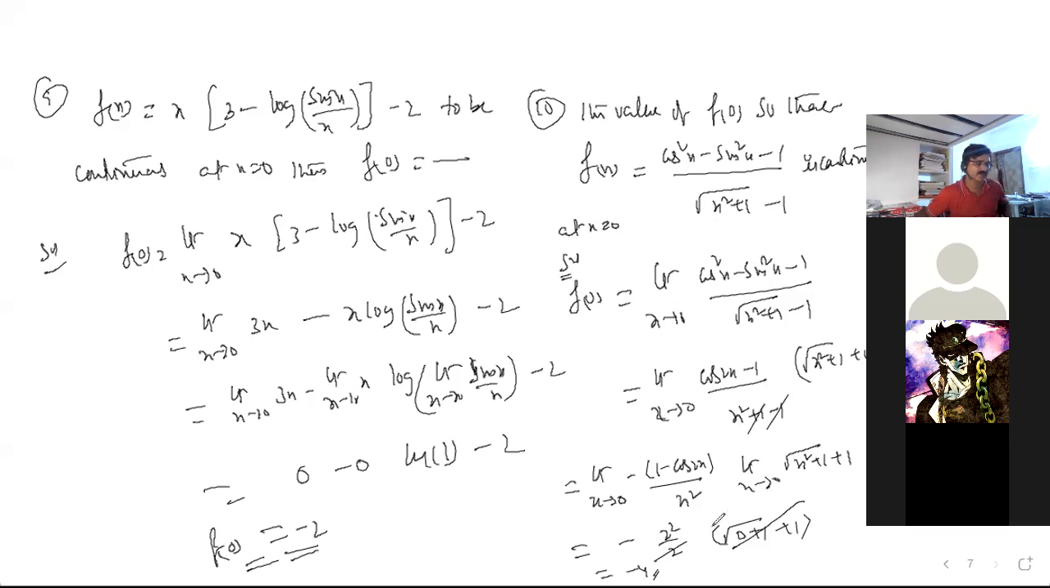Is it okay, sir? Type 2. Finding functional value we are doing, right? Finding functional value we are doing, sir.